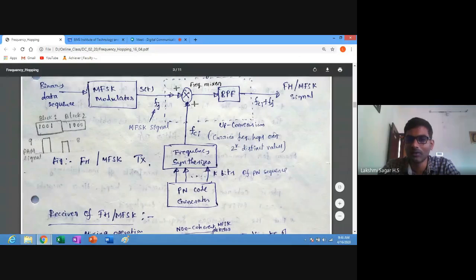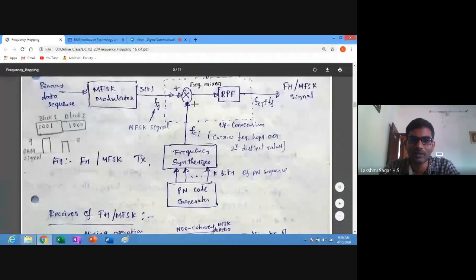If you look at this block diagram, this is the frequency hopping transmitter, which we also call the MFSK transmitter. It can be used to generate a frequency hopping signal. Here, binary input data is given as input to the MFSK modulator.